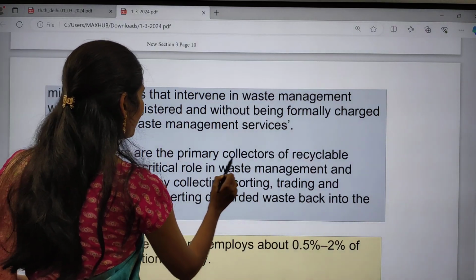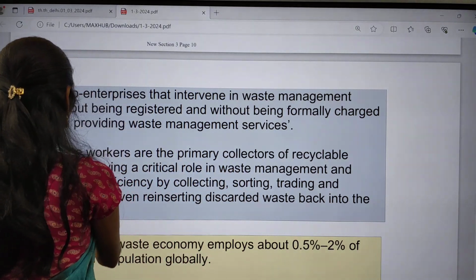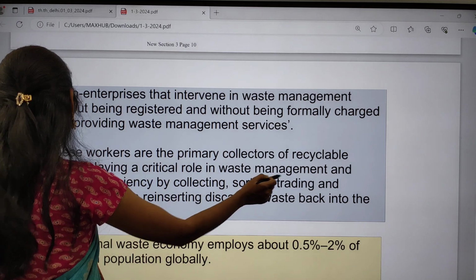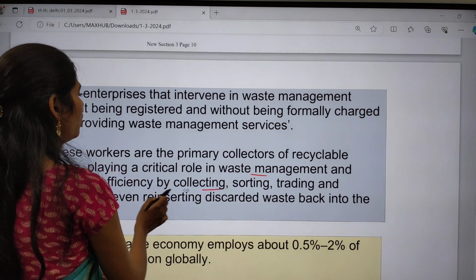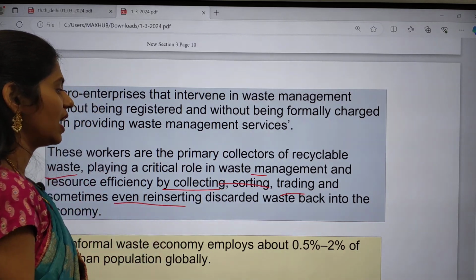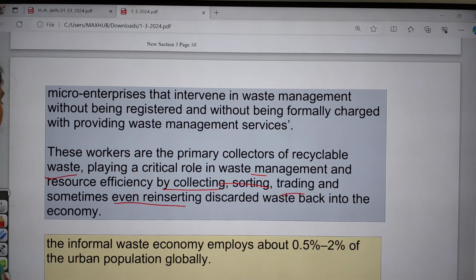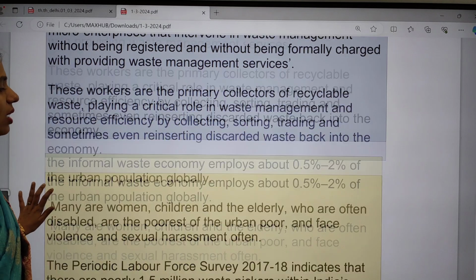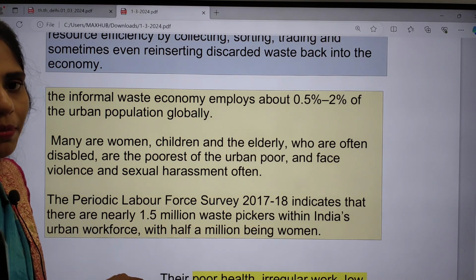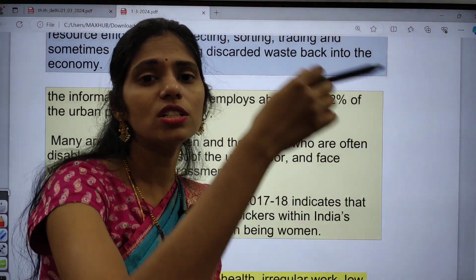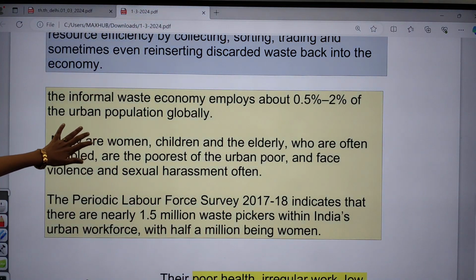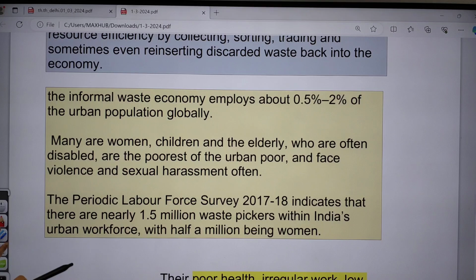And these workers are primarily collecting recyclable waste, and they play a very important role in waste management. They focus on collecting, sorting, trading, and sometimes even reinserting discarded waste back into the economy. So the informal waste economy employs about 0.5 to 2% of the urban population globally. Across the globe, about 0.5 to 2% of people are employed in this informal waste economy, and many